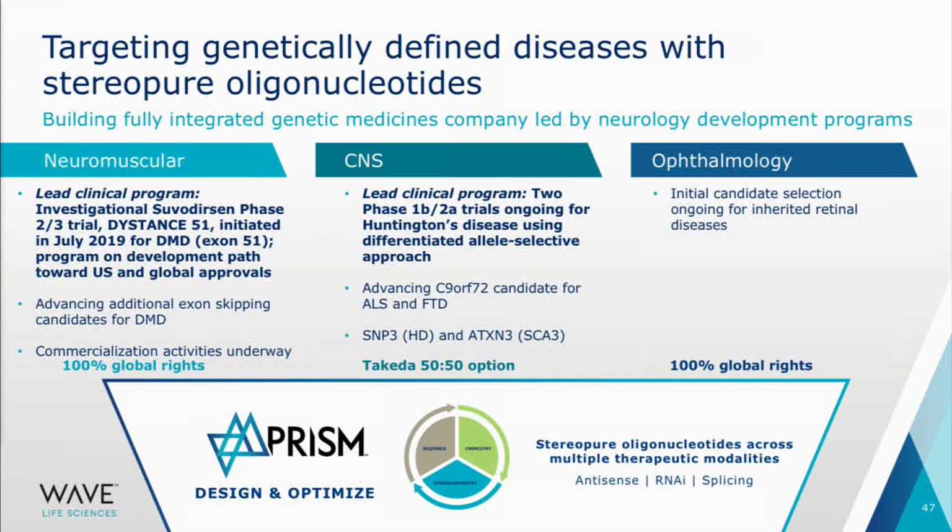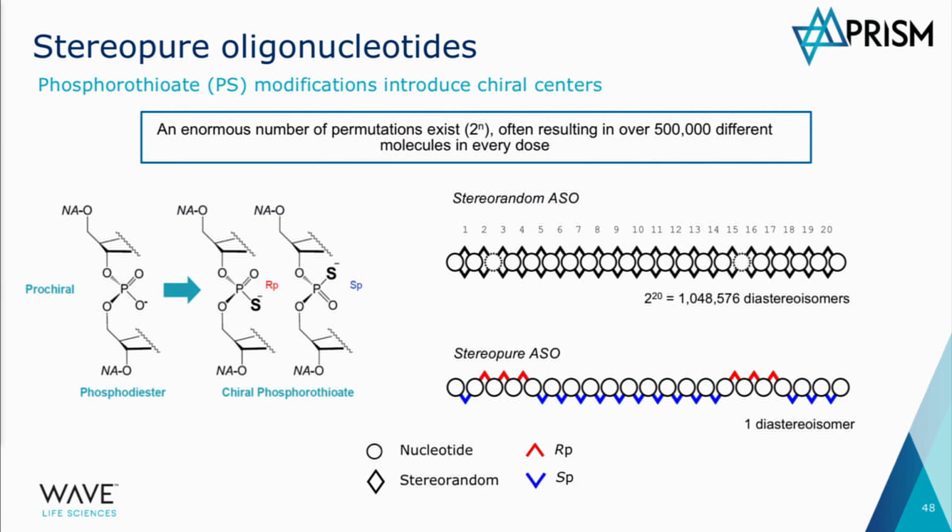Prism is our proprietary platform. Most ASO companies can optimize their drugs based on sequence and chemistry. We had an extra layer, stereochemistry. Stereochemistry refers to controlling the phosphorothioate during synthesis.